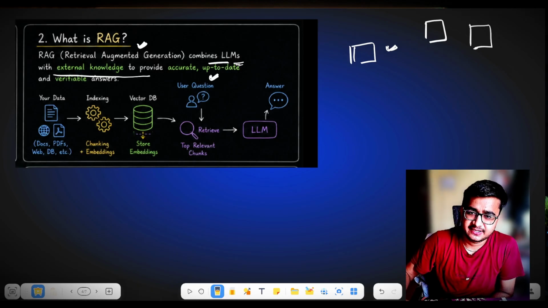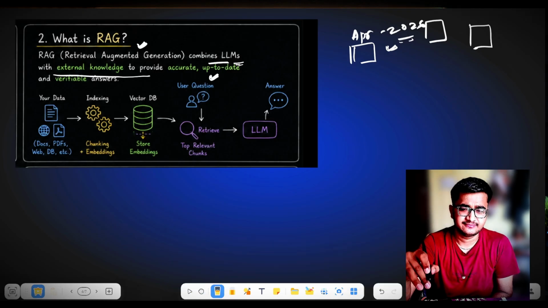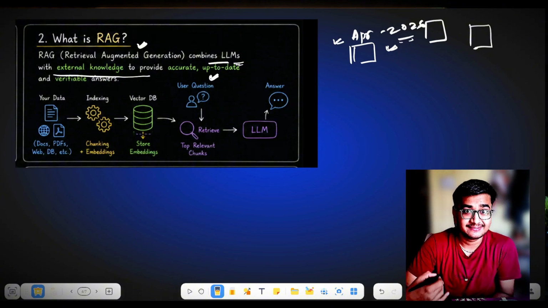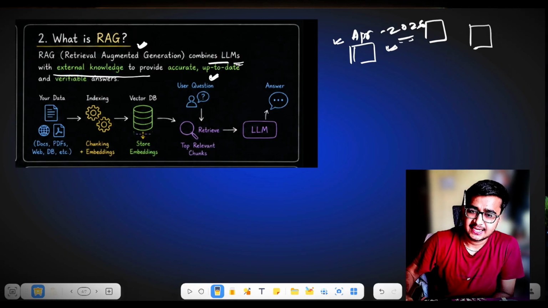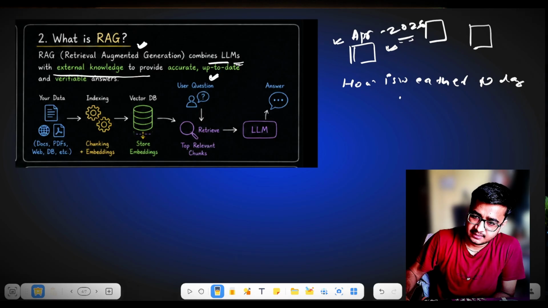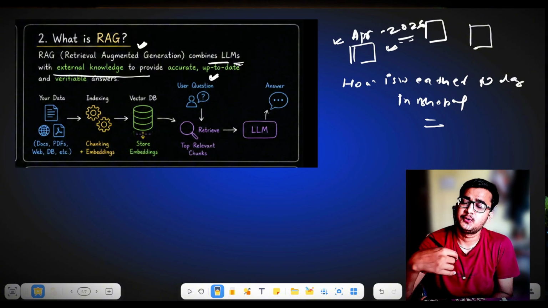Like, the LLM is trained till April 2026, but you want answers related to April 2027. Say April 2027 is here, or I would say it is June 2026, but the LLM is trained only on the data of April 2026. How will you get an answer related to the latest thing? Like, I wanted to ask how is the weather today in Bhopal. How will you get the answer, because the LLM is trained on data from 2 months before?